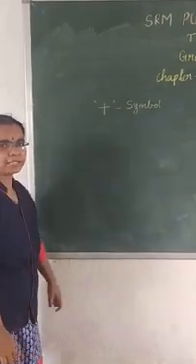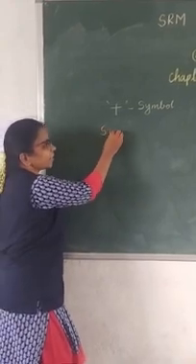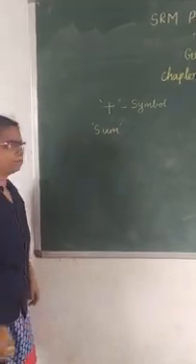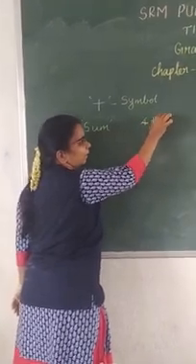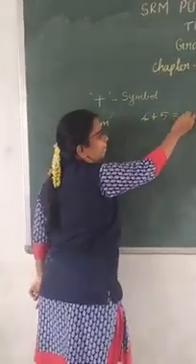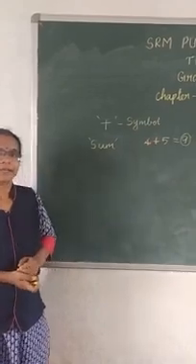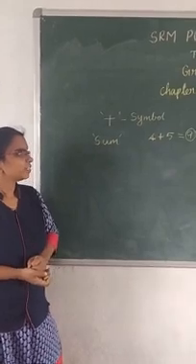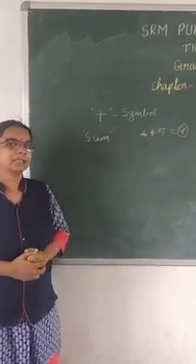Okay. What is the answer of addition? Sum. Sum is the answer of addition. What is the meaning of this? See, 4 plus 5. If we add 4 plus 5, what is the answer? Sum. Okay. 4 plus 5 equal to 9. So 9 is the sum. What is the answer of addition? The answer of addition is 9. So 9 is called sum.